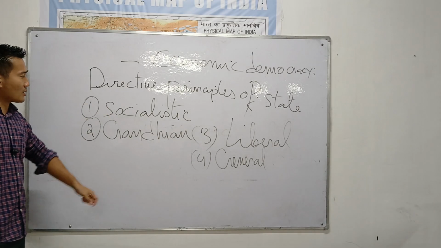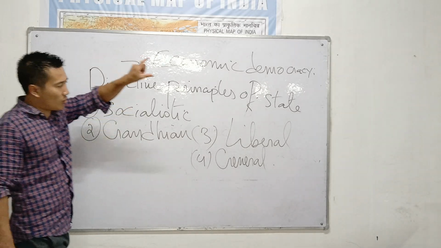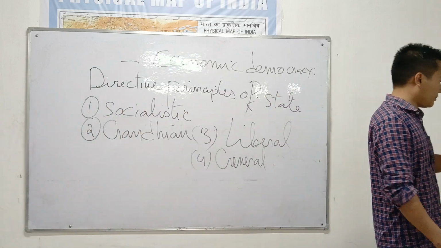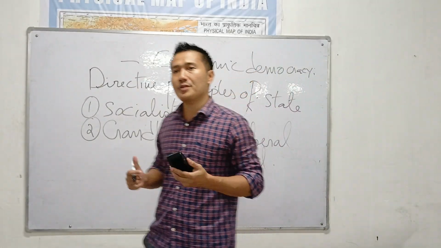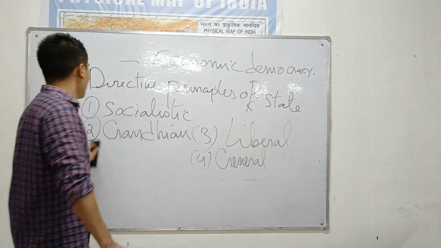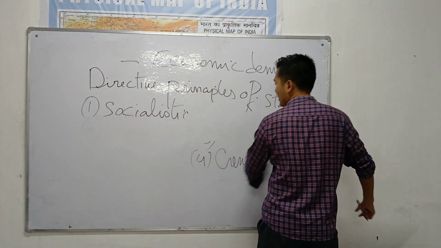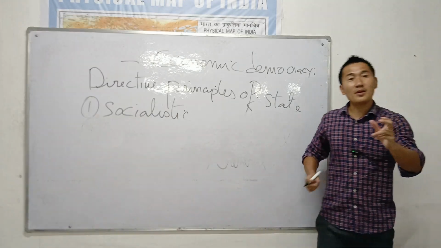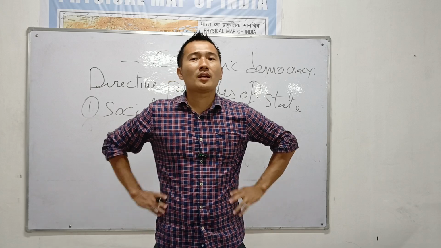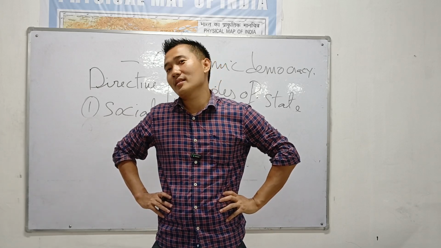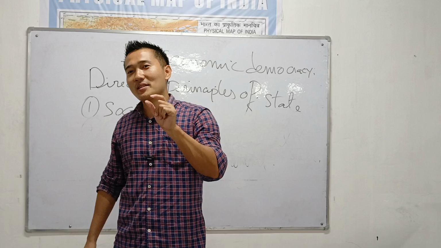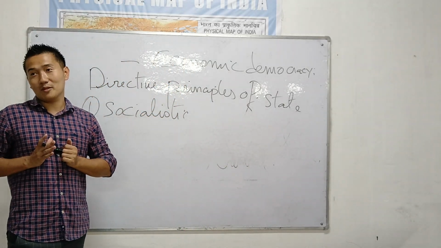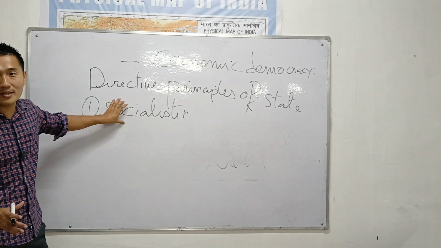So today we will first discuss the socialistic, then we will go to the Gandhian, the liberal, and the general principle. I'm not going to discuss everything, but I will discuss the basic features of the socialistic principle. See, the first, socialistic means the society in general. Remember, what is the main difference between DPSP and fundamental rights? Yesterday I discussed fundamental rights. Fundamental rights are for every individual. But when I say DPSP, it is for the society in general. That is why it is known as the socialistic principle.